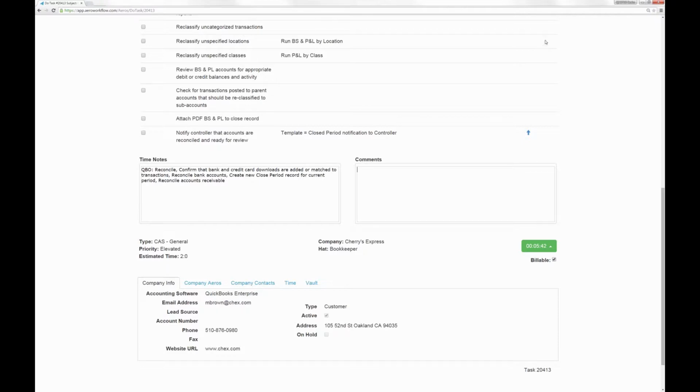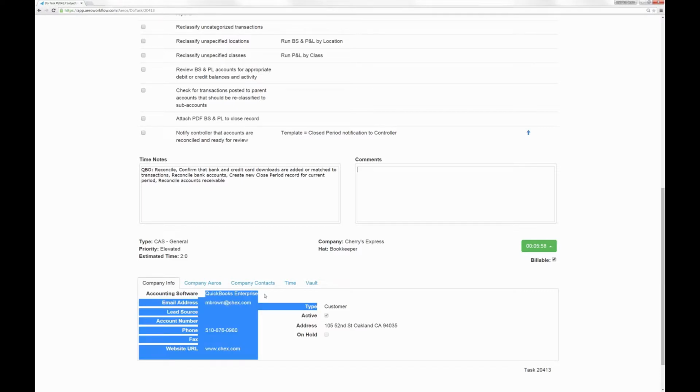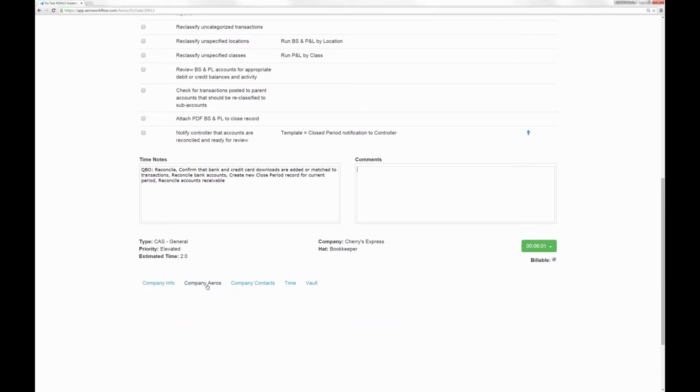Now down here at the bottom we have some tabs, and these are additional resources. Not necessarily related to each line-by-line step, but these are additional resources about this company that we're working on. So we've got the company info, right? So maybe I need to grab the customer's address or their phone number or look at what type of software they use. Then I've also got the company arrows.